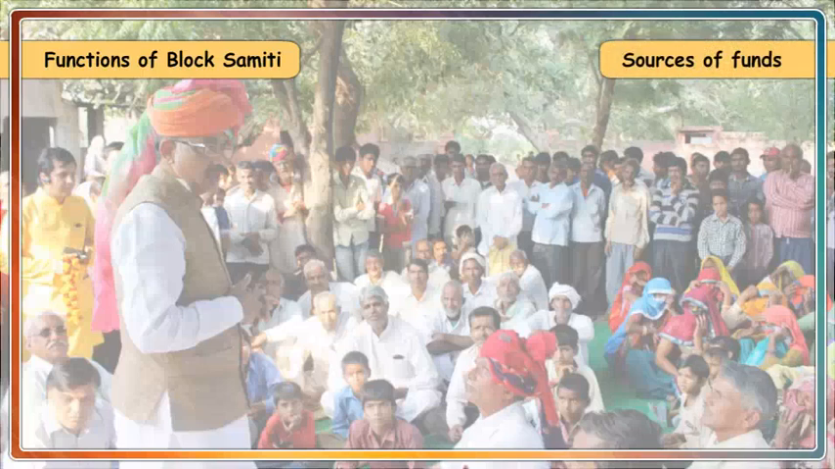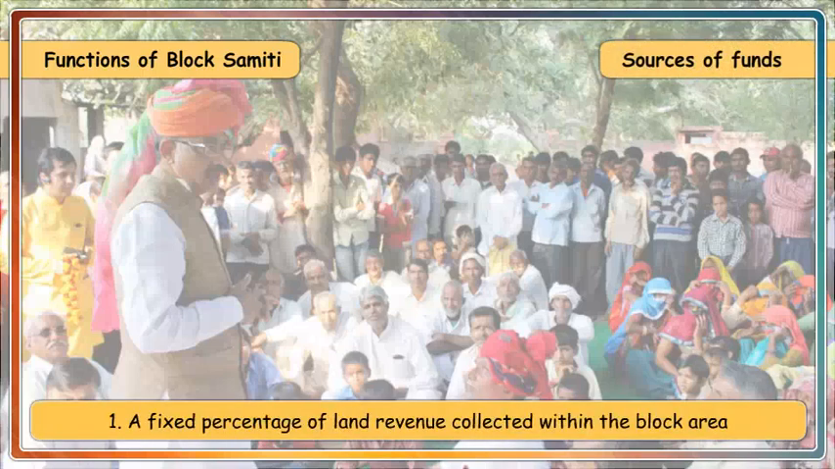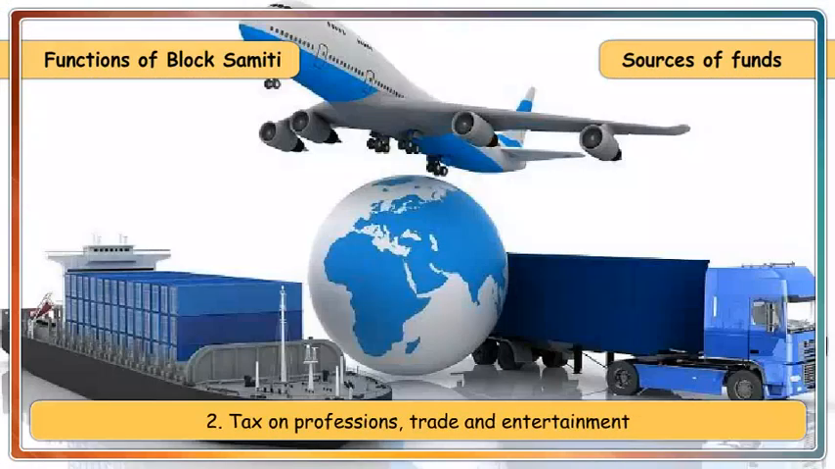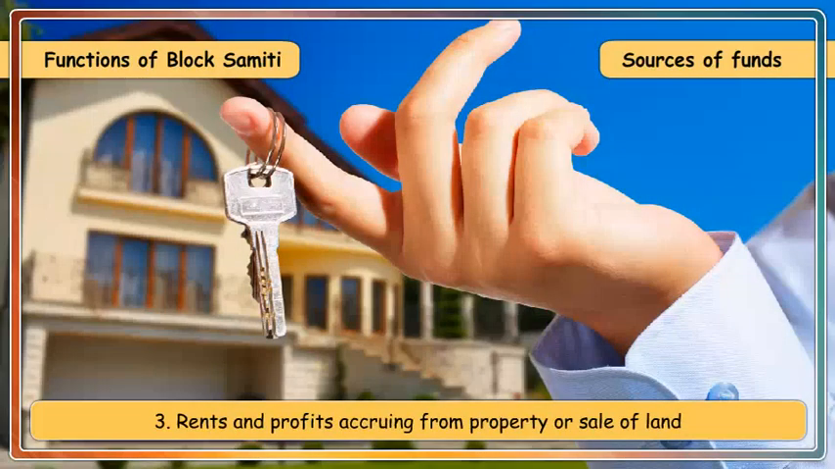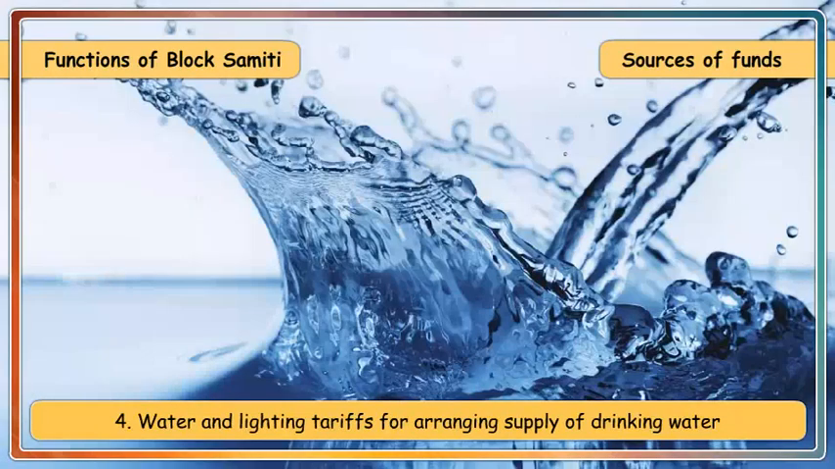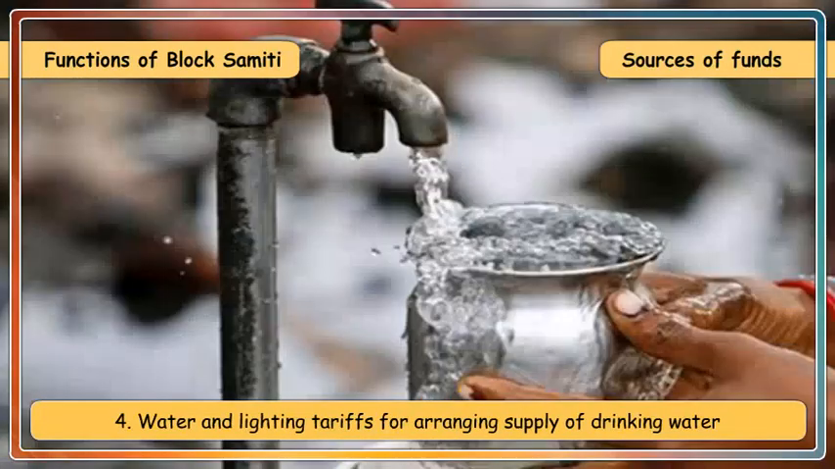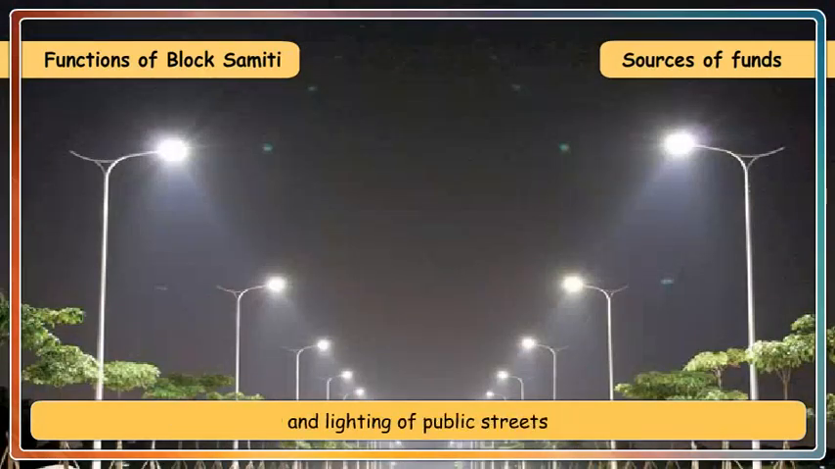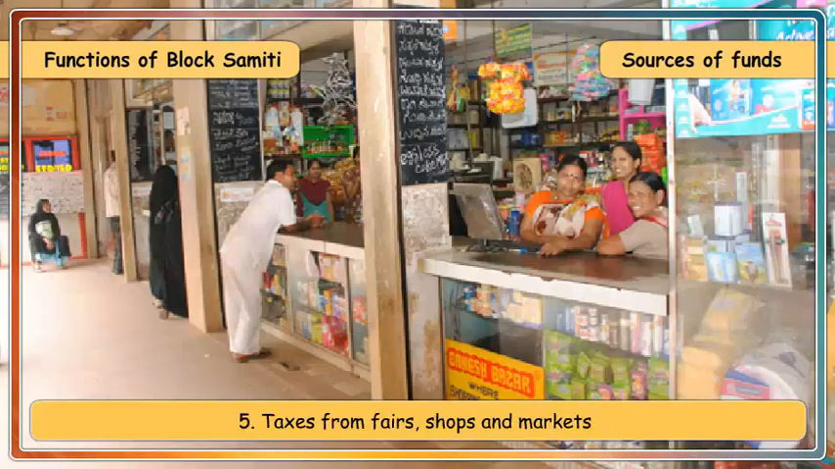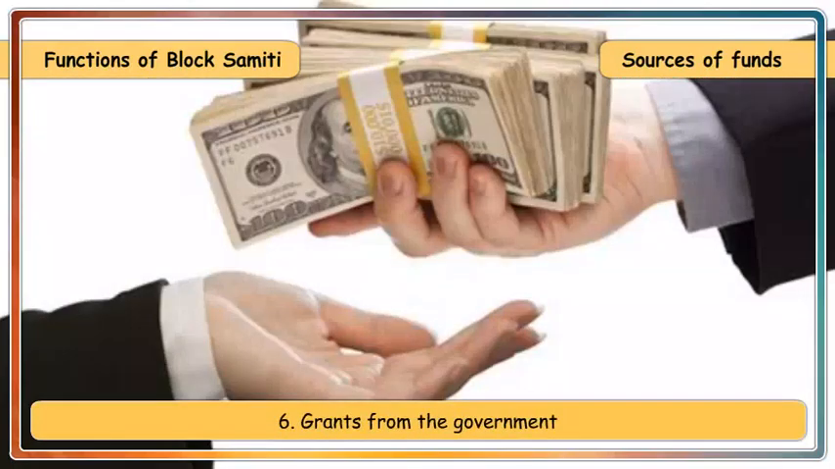Sources of funds. A fixed percentage of land revenue collected within the block area. Tax on professions, trade and entertainment. Rents and profits accruing from property or sale of land. Water and lighting tariffs for arranging supply of drinking water and lighting of public streets. Taxes from fairs, shops and markets. Grants from the government.